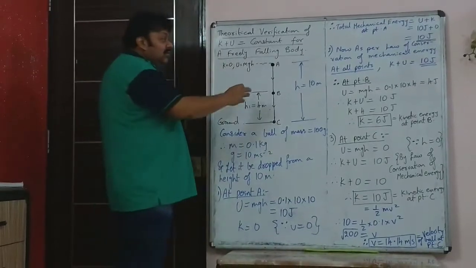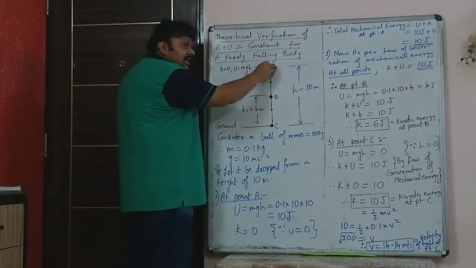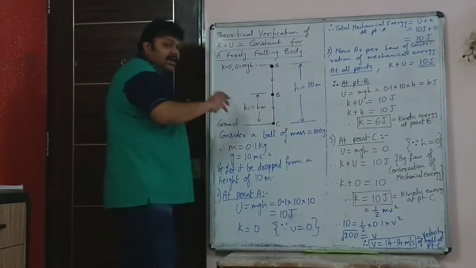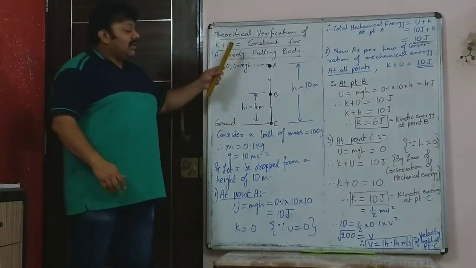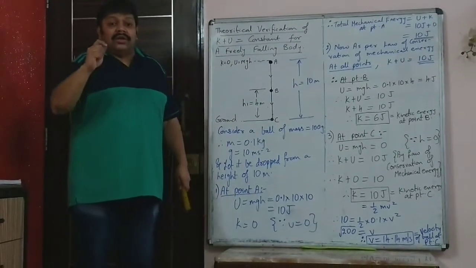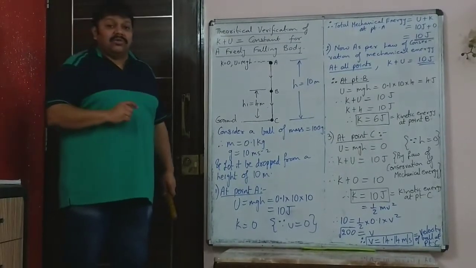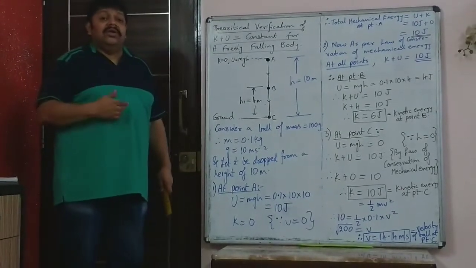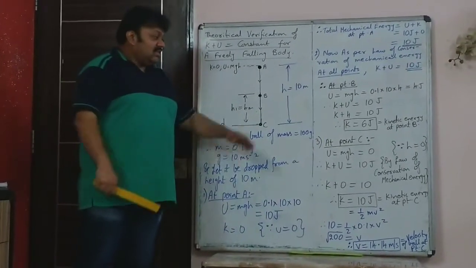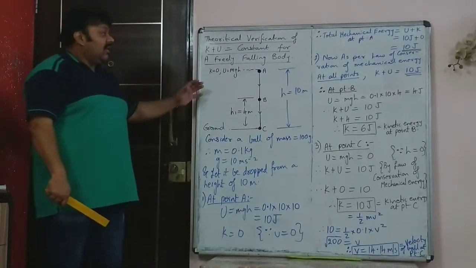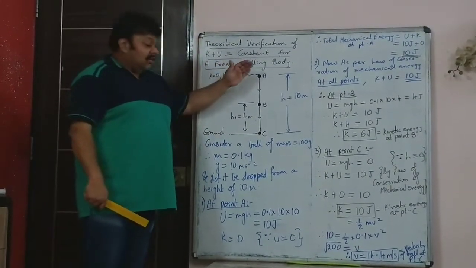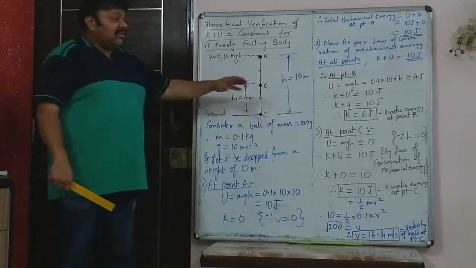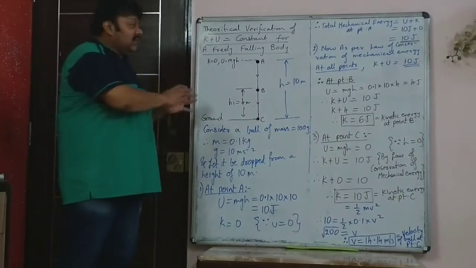So by understanding this concept, the total energy is 10 joule. What about this point? 10 joule, 10 joule, 10 joule. At any point during the fall, the total energy, total mechanical energy, that is kinetic plus potential energy, remains constant. What is the assumption made? That there is no loss of energy in friction. So this is the first part, wherein we are talking about the total mechanical energy of a freely falling body being conserved. Questions based on this concept can be asked. So learn this very clearly.